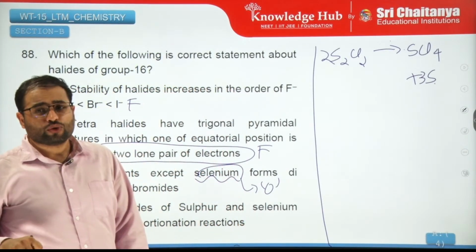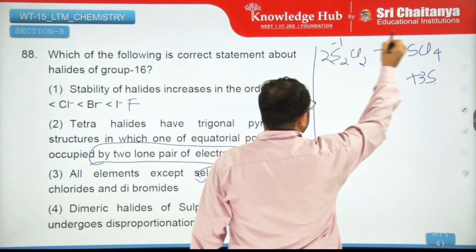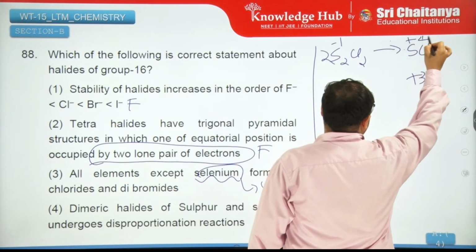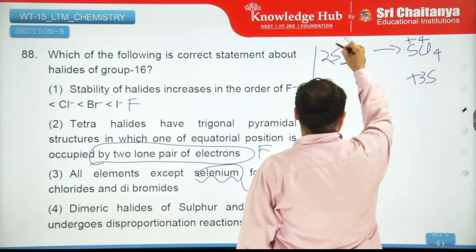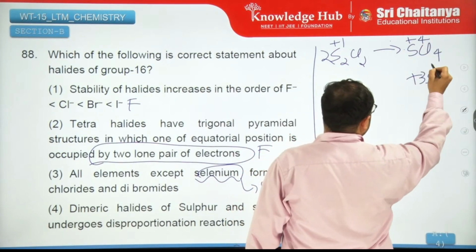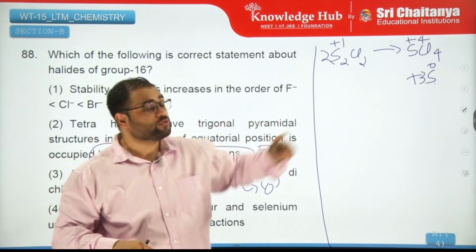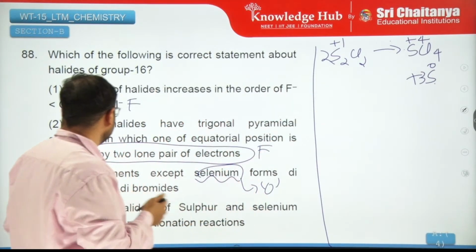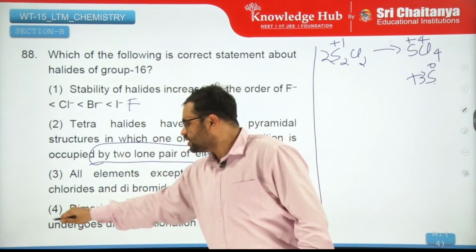Now it's balanced. It disproportionates like this because here it is plus 1, here plus 4 and 0. So 0 is the lower oxidation state, plus 4 is the higher one, so it is showing disproportionation. So this appears to be true, and fourth is the correct answer.